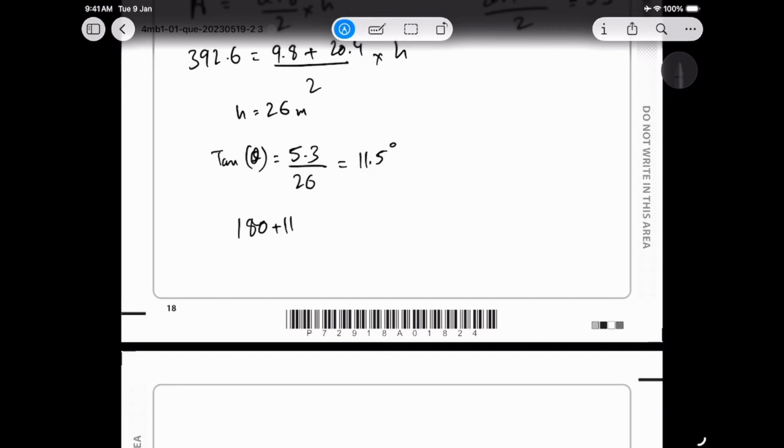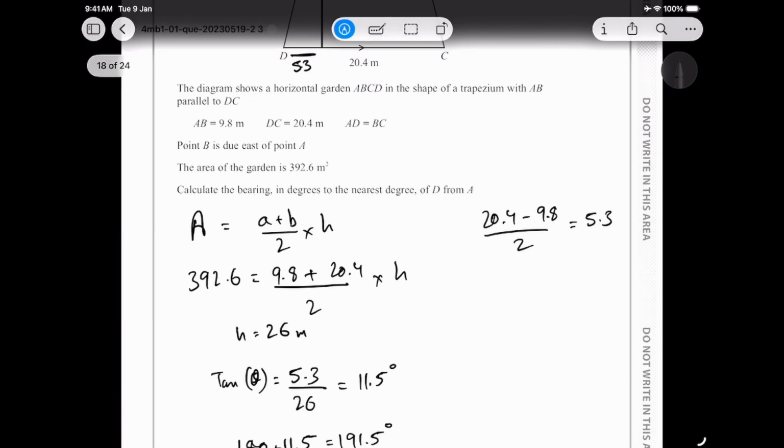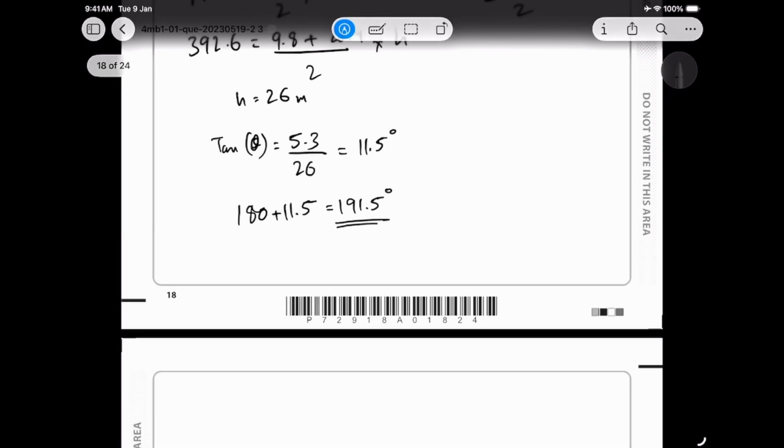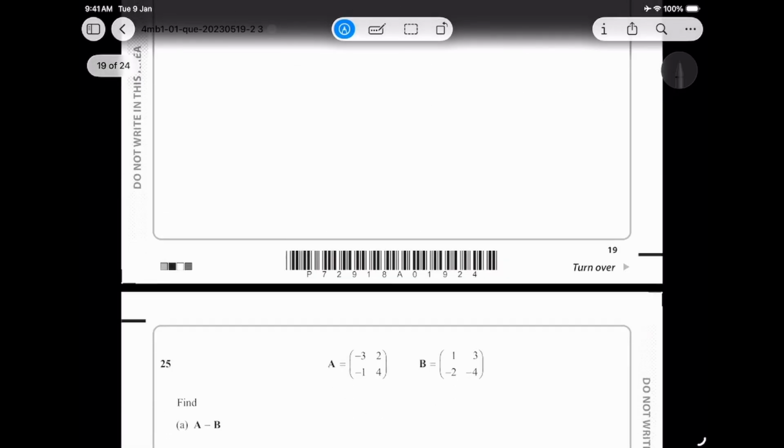180 plus 11.5 is equal to 191.5 degrees, and that is our answer. And then they asked for the answer to the nearest degree, so if they're asking for the nearest degree, that's going to be 192 degrees. All right, now let's move on to the next question.